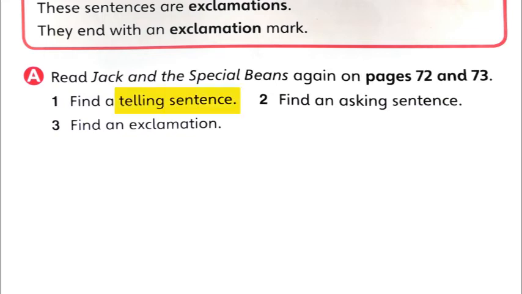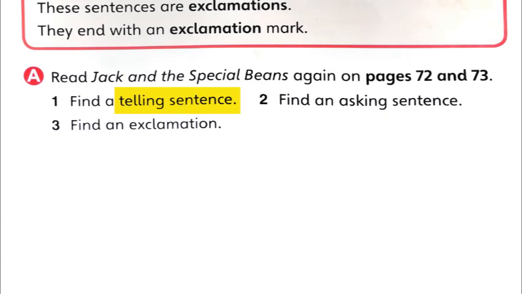Find a telling sentence. They want us to find a telling sentence, right? Now you know what a telling sentence is. A telling sentence ends with a what? It ends with a full stop. So there are many sentences here with a full stop. Okay, so I'll give you an example. Like the first one, a telling sentence, you can write, I don't want to, but we need food. You can see in that sentence there is a full stop.